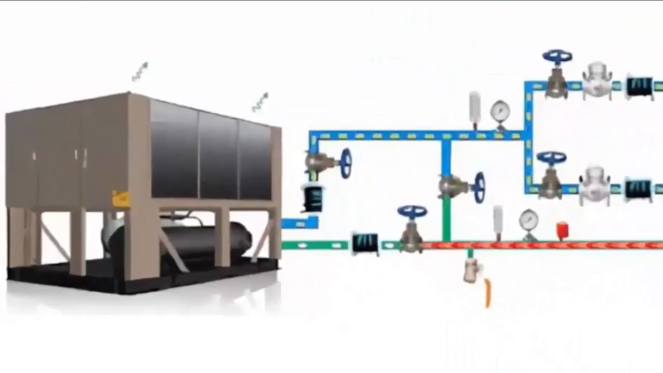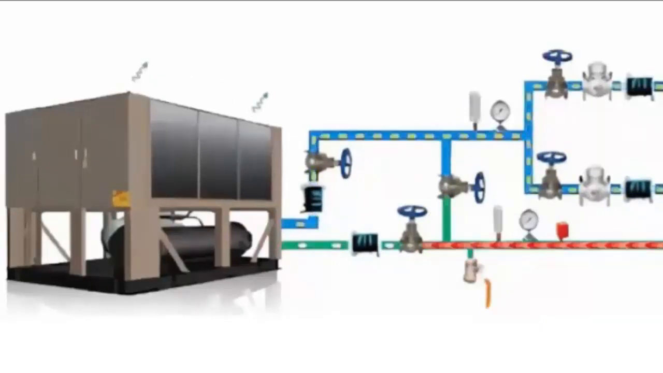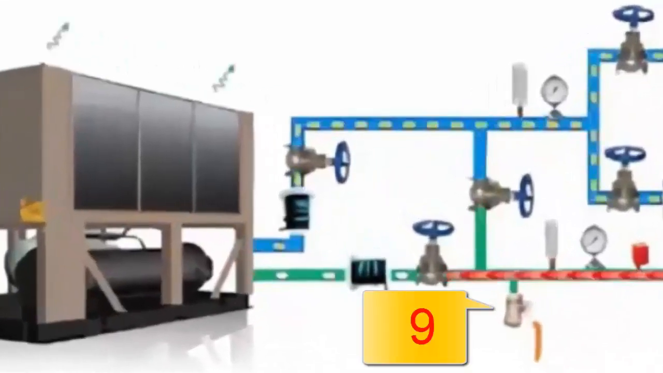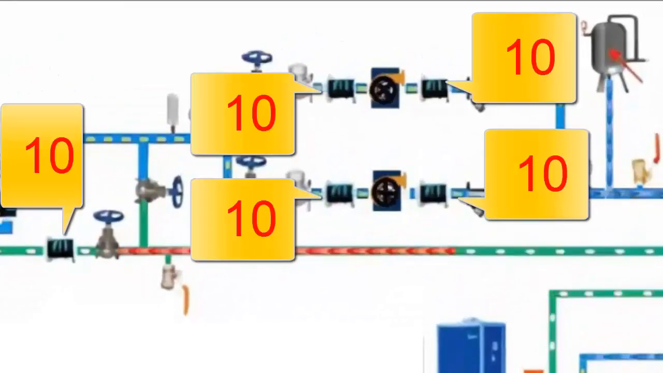8. Water switch. To ensure the presence of liquid in the evaporator, before turning on the chilled water chiller. 9. Drain valve. To drain water from the system. 10. Flexible unions. To absorb vibrations, and protect the pipe from damage.